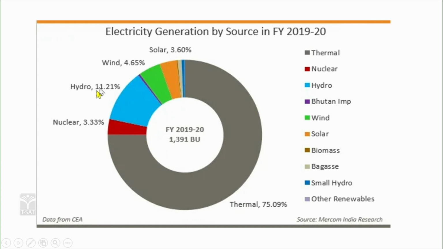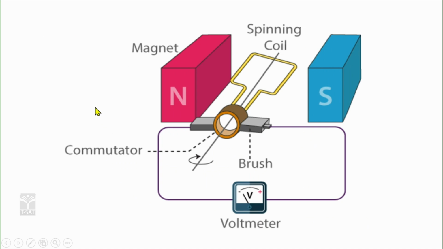So, hydel or nuclear, etc. The power is being generated by an instrument known as a dynamo. A dynamo is a device which converts mechanical energy into electrical energy. So, here in this context, a dynamo is a powerful horseshoe magnet. A copper solenoid, a copper wound coil, is placed between the north pole and south pole. This is made to rotate with the axis of a turbine.